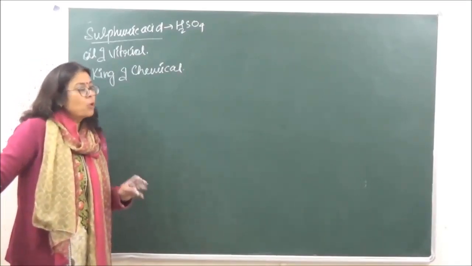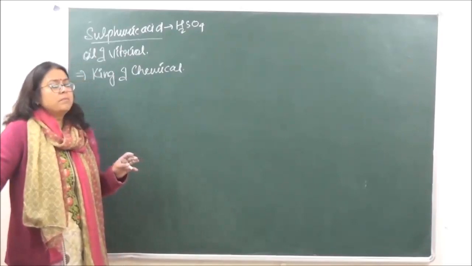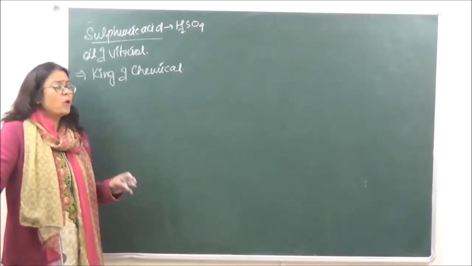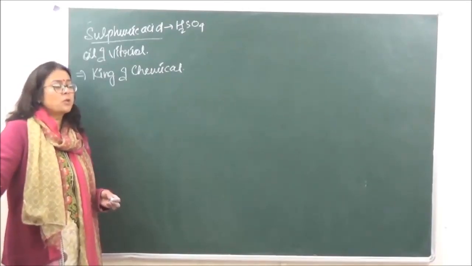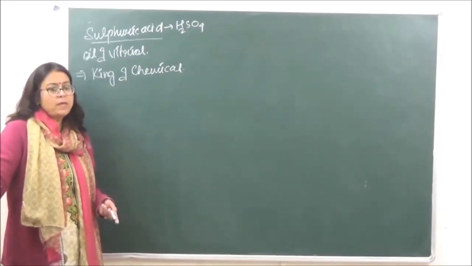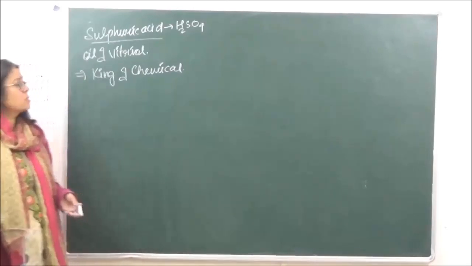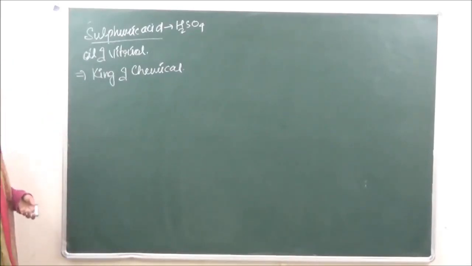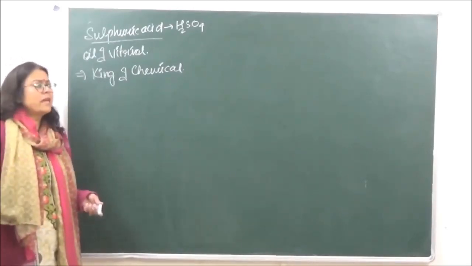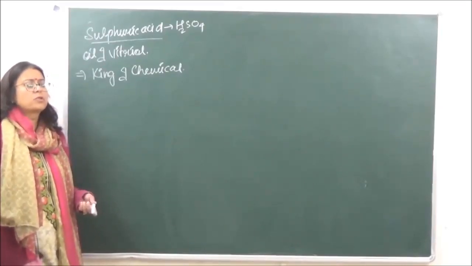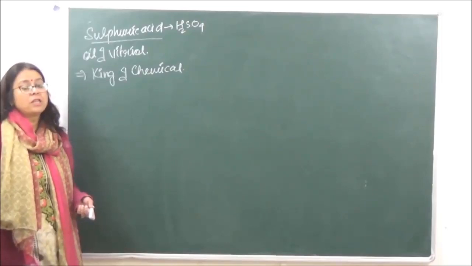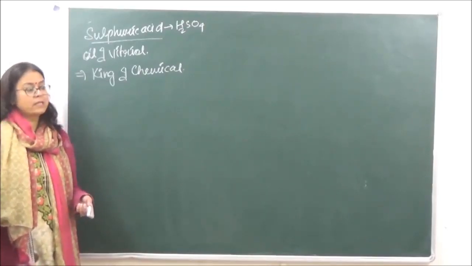When we are making explosives, any of the substances, polymers, or doing reactions in the laboratory, whenever an acidic medium is required, H2SO4 is going to be required. That is how it indicates the prosperity of a country. This is one question which I think came in one of the PMTs: which is the acid which tells us about the prosperity of a country? So that is going to be sulfuric acid.